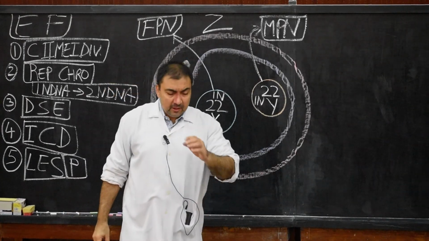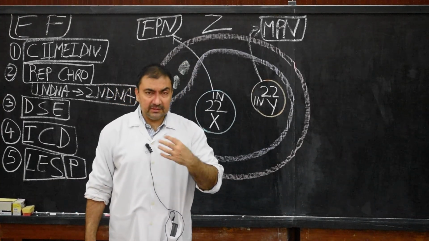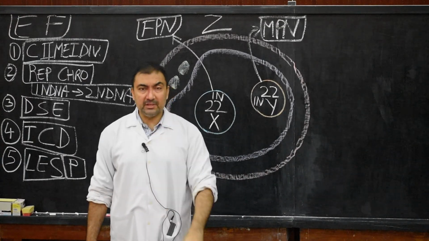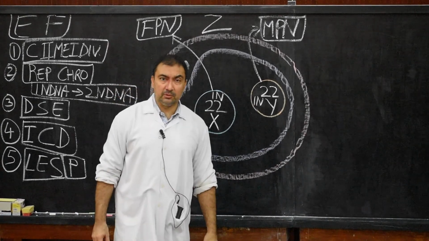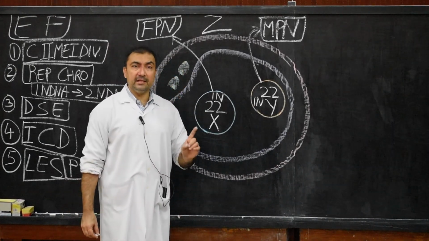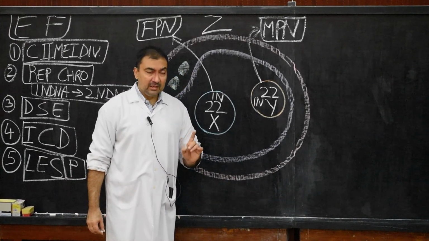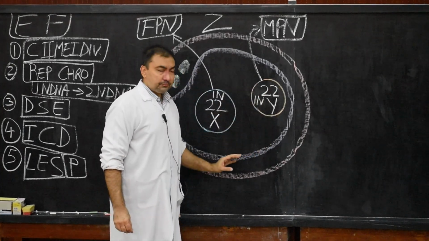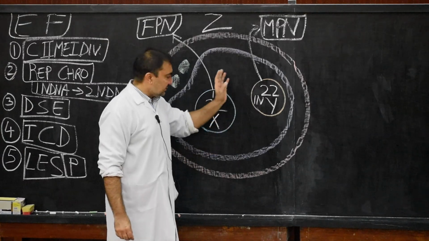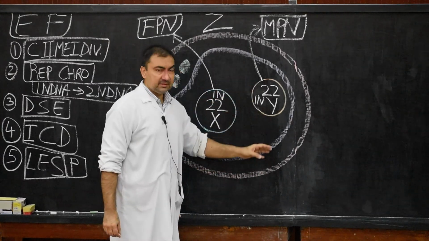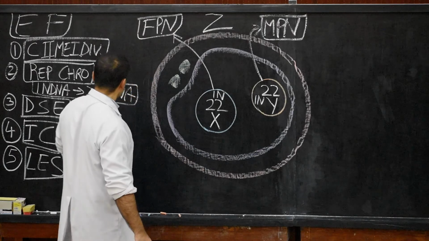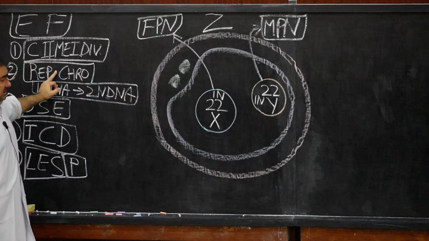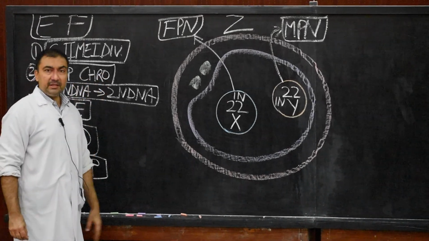So right now in the zygote, or the fertilized ovum, we have two pronuclei, and each has haploid chromosomes with 1N DNA. This is the completion of the second meiotic division and the resulting fertilized ovum or zygote. Now we come to the second stage, which is the replication of chromosomes.